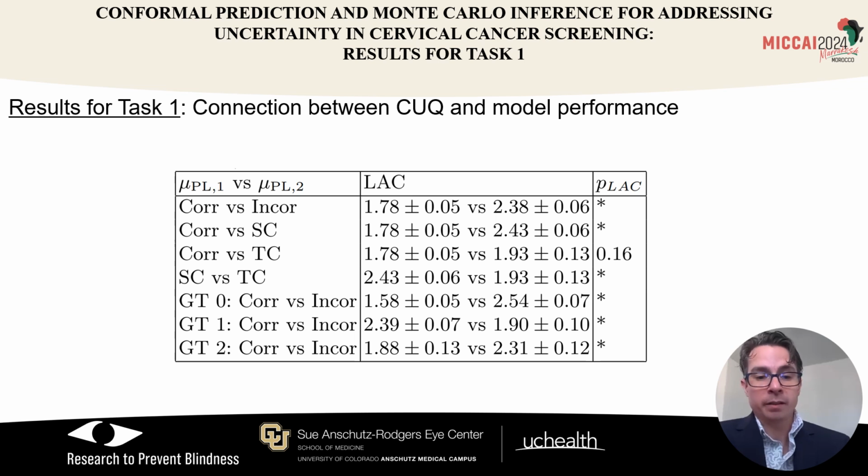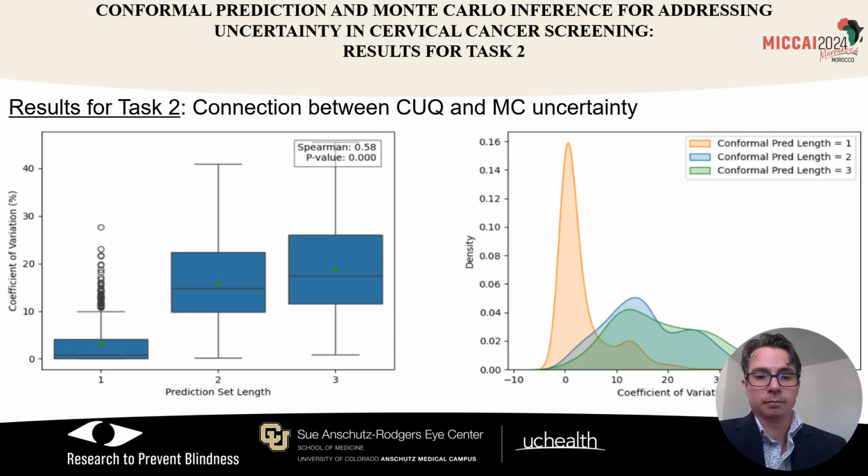And we can see that in general, when the model is correct, it has an average lower prediction set length than when it is incorrect, with the notable exception of ground truth 1, which is the gray zone, which, as we said, is generally a very uncertain class. And this is an important result for use clinically because it means that we can use the uncertainty as another piece of data for the decision-making process.